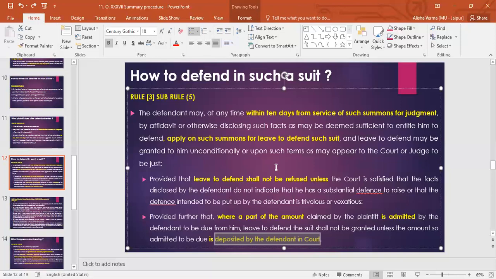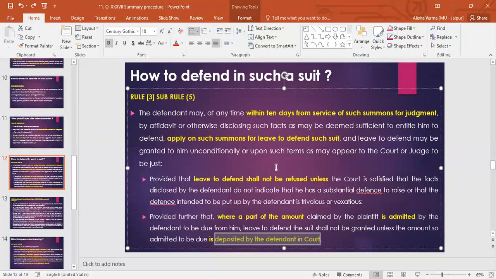For example, मान लीजिए कि कोई कॉन्ट्रैक्ट था आप लोगों के बीच में and Tanya has sued you now and you have to pay her 1 crore rupees in this particular summary suit. And you, as a defendant, have agreed to the amount of 10 lakh rupees as her claim, that you have agreed that, yeah, 10 lakh rupees are due and are to be paid to the plaintiff here.